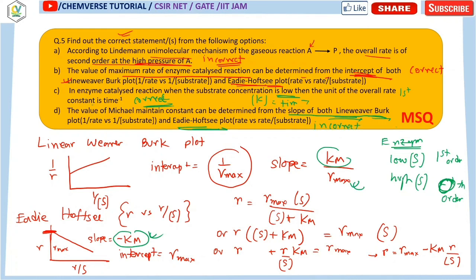So your correct options will be option number C and option number B. These two are your correct options. So now you have to choose options B and C.